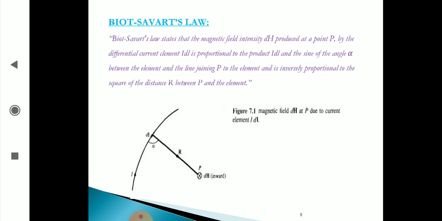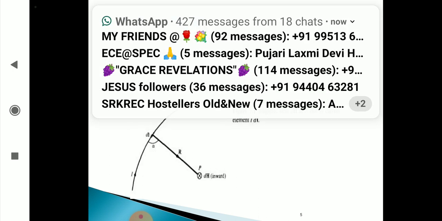At the dl point, if I draw a tangent, it makes an angle alpha with the line joining point P to the element. Alpha is the angle subtended between the line joining P to the element and the tangent at dl.